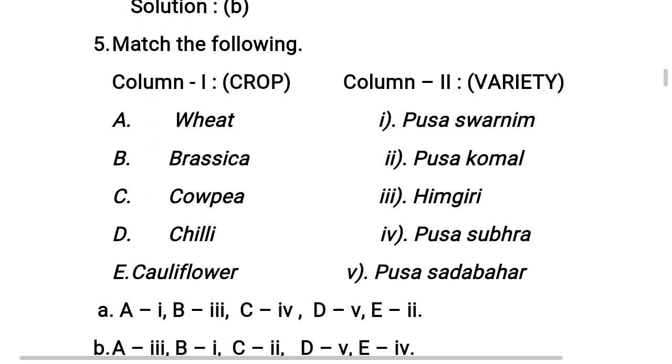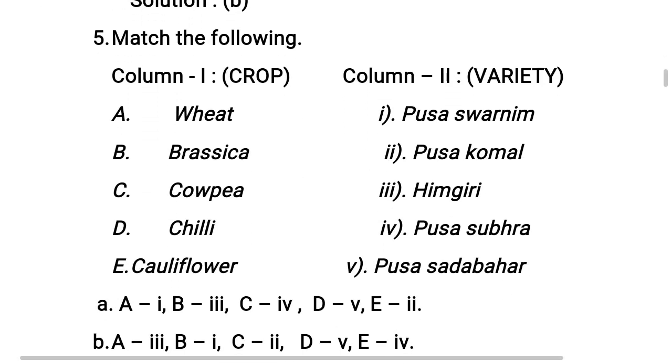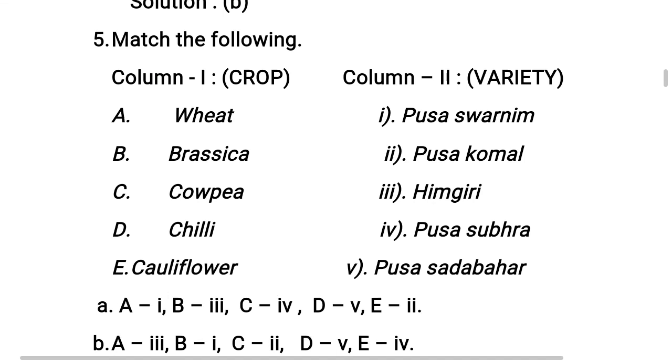Now the matching type. This is a very important way of asking. This concept is also very important for competitive examinations. In many NEET and KCET examinations, they ask different questions from the same concept. Now let us see matching. Column 1 and column 2 we have to match. In column 1 the crop is there, in column 2 the variety is there. This table is in the NCERT textbook, table number 9.1, a very important table. Everybody should read this table very carefully.